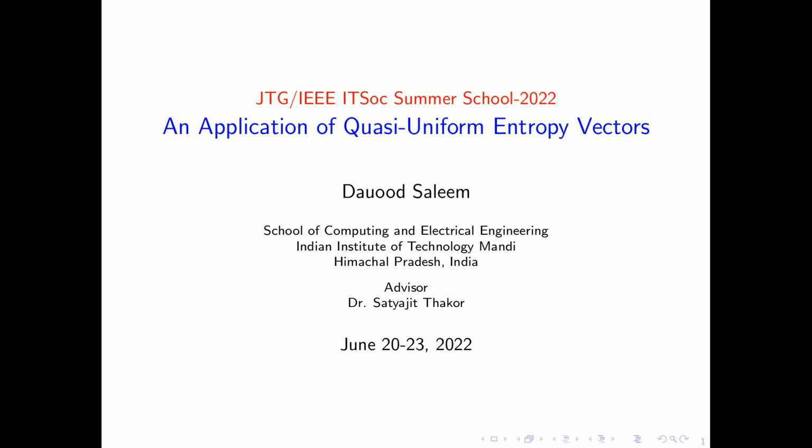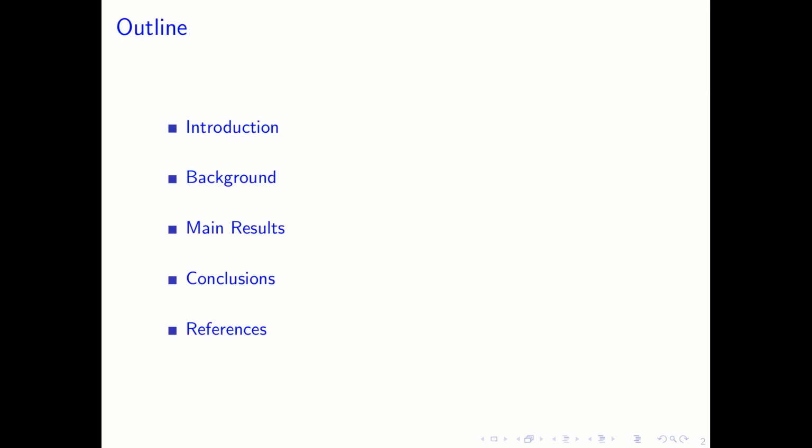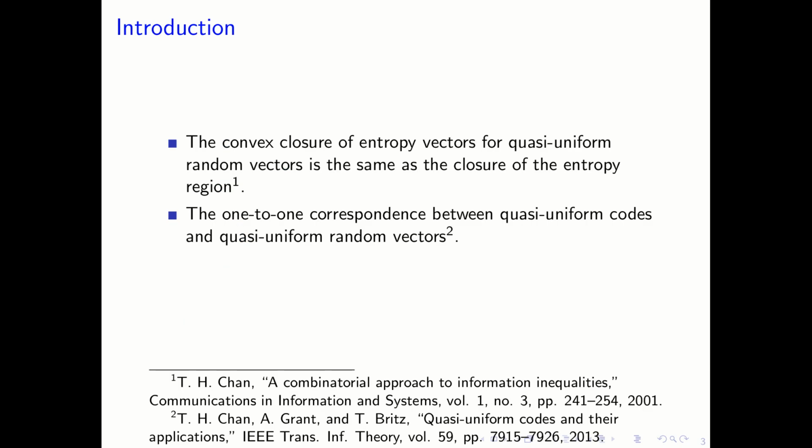This is a short presentation of our work that has been accepted in the IEEE Information Theory Society Summer School 2022. This work was carried out jointly with my PhD supervisor, Professor Dr. Satyajit Thakur. The topic is an application of quasi-uniform entropy vectors. The outline of my presentation is introduction, background, main results, conclusion and references.